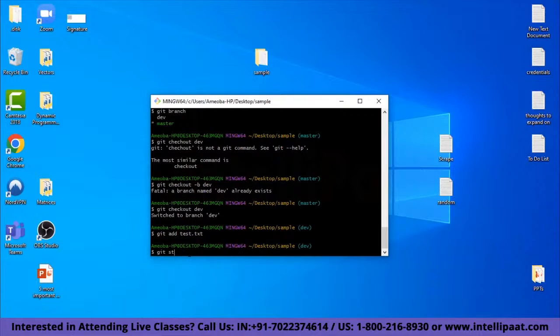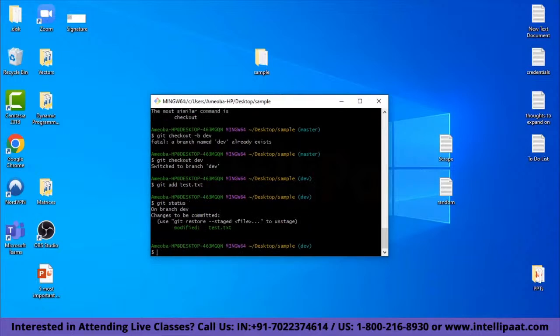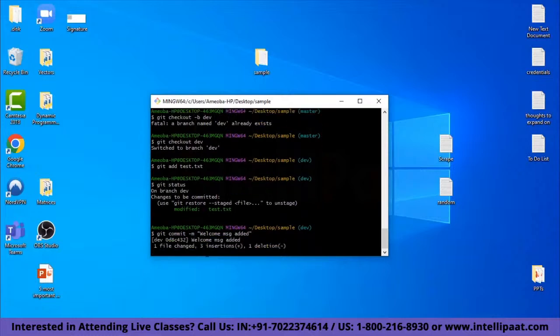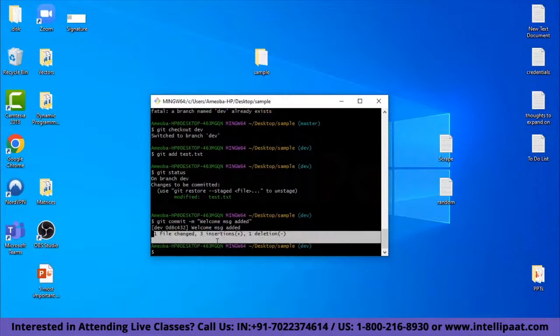Now we will hit git status. So the text file is modified and it is ready to be committed. So we say git commit -m, which stands for message, and he will give a message like welcome message added, and he commits the change. So it says one file changed, 3 insertions and 1 deletion.